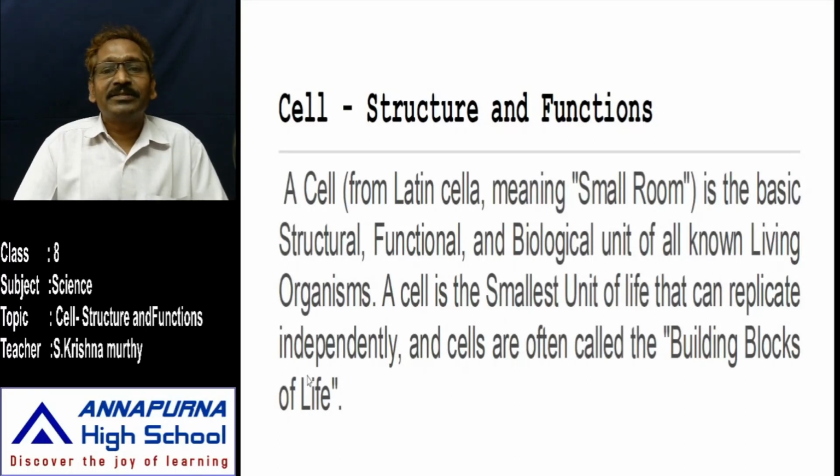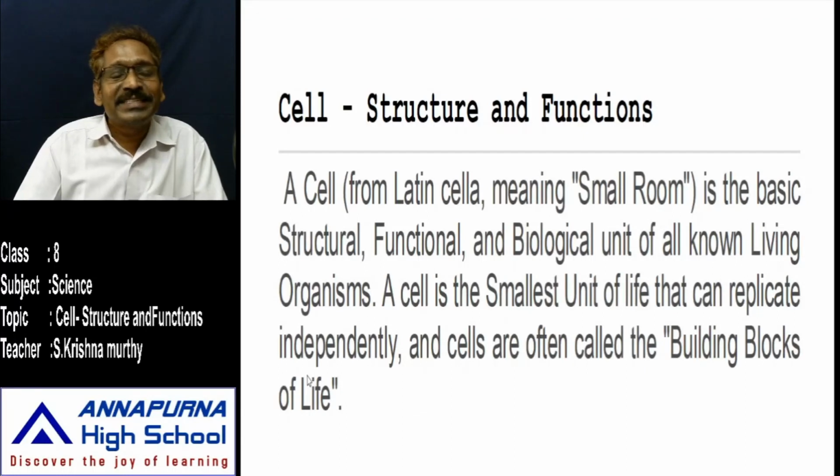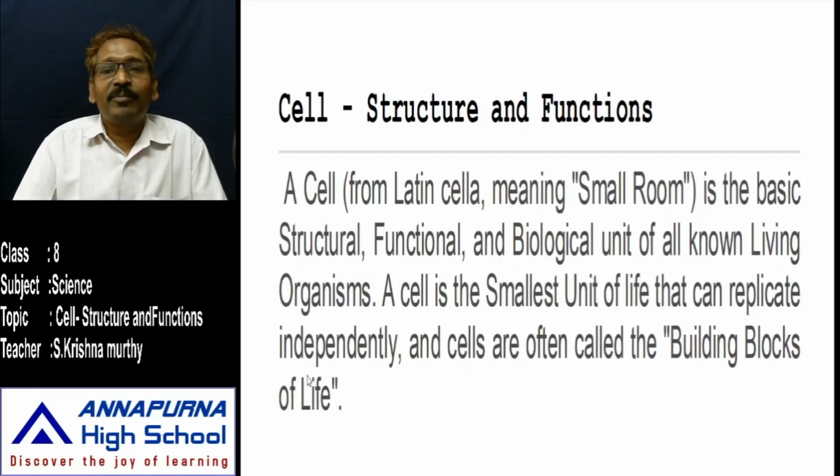After 150 years, two more scientists, Schleiden, a botanist, and Schwann, a zoologist, proposed the cell theory on the basis of the work of Anton van Leeuwenhoek and Robert Hooke. According to the cell theory, all living organisms are derived from pre-existing cells, and all organisms are made up of cells.